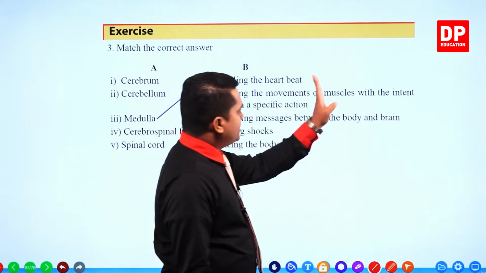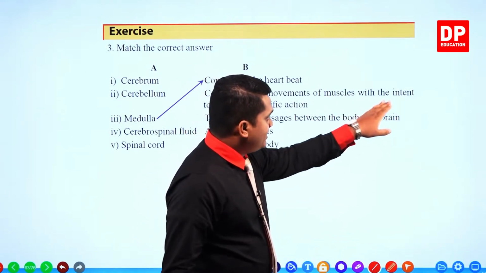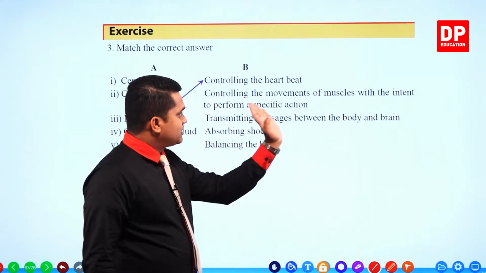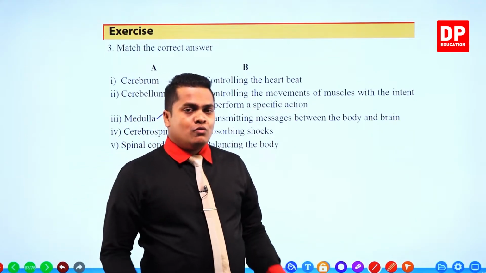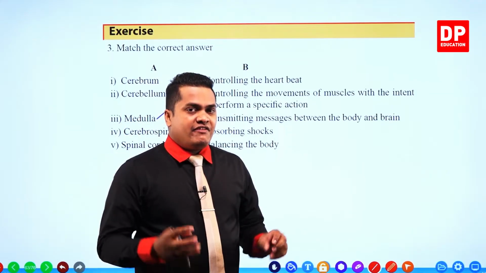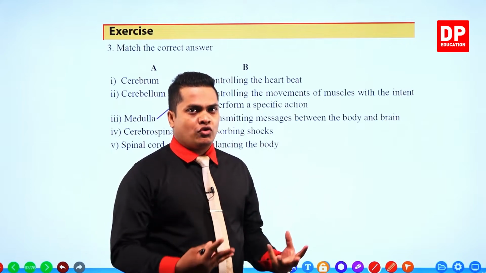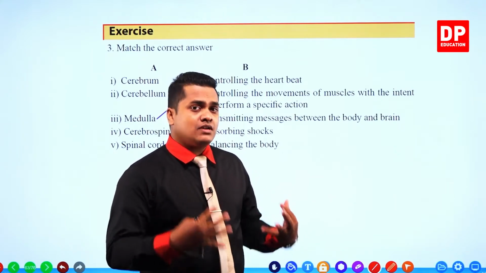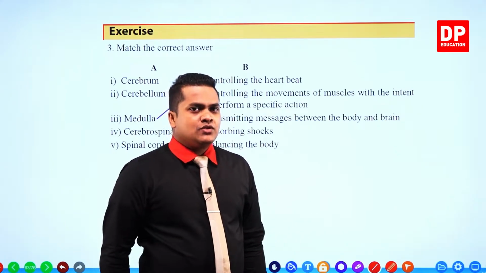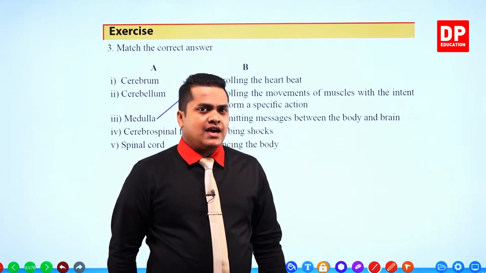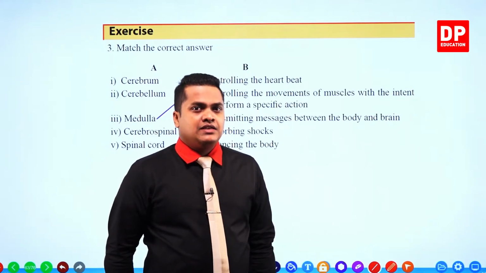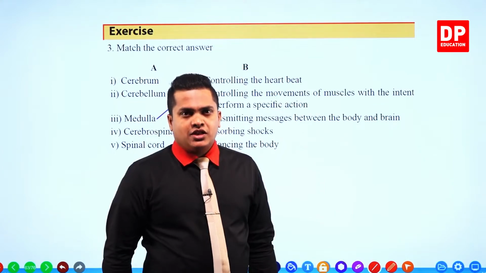Second one, controlling the movements of muscles with the intent to perform a specific action. It means that if we have the intent, we can move those muscles. That means voluntary muscle actions. So voluntary muscle actions are controlled by the cerebrum, my dear children.